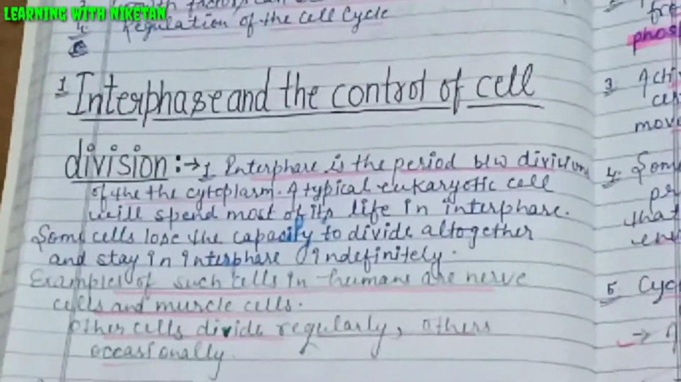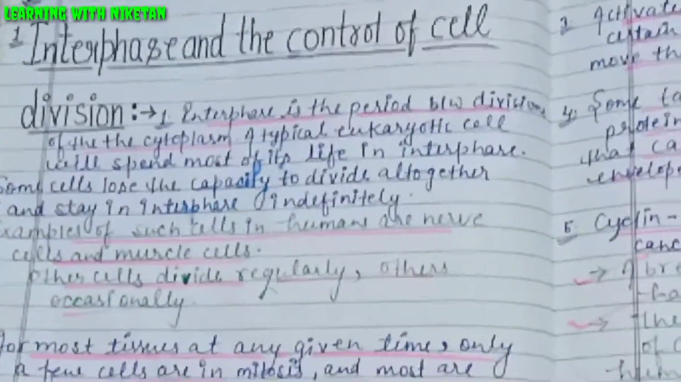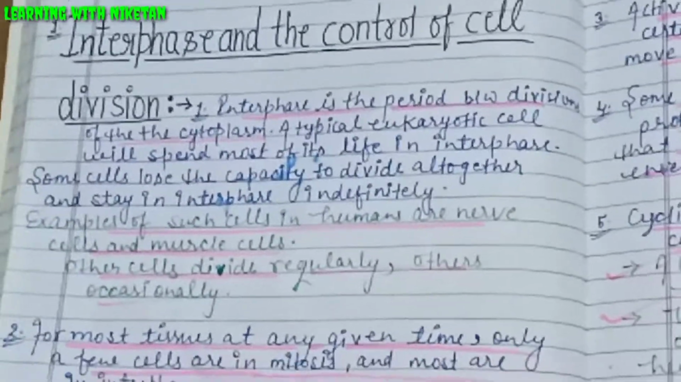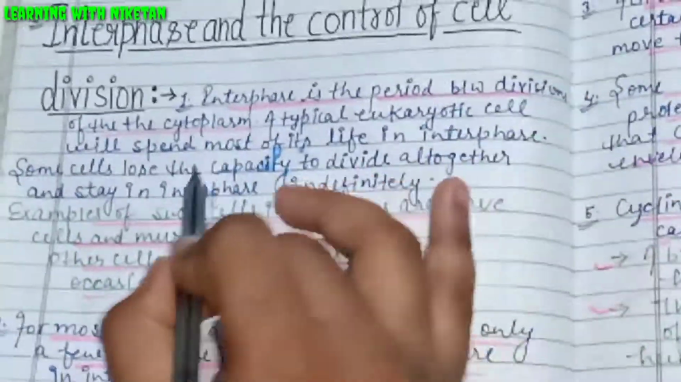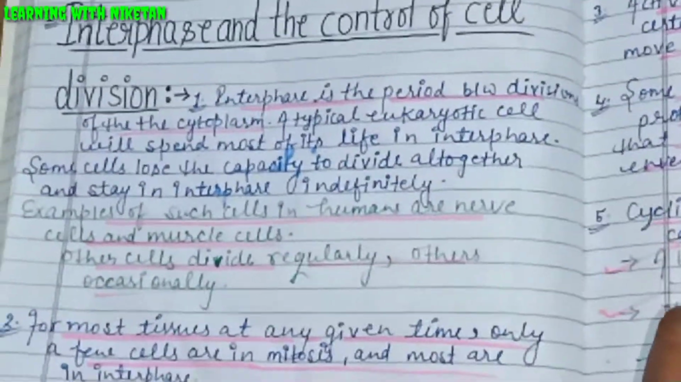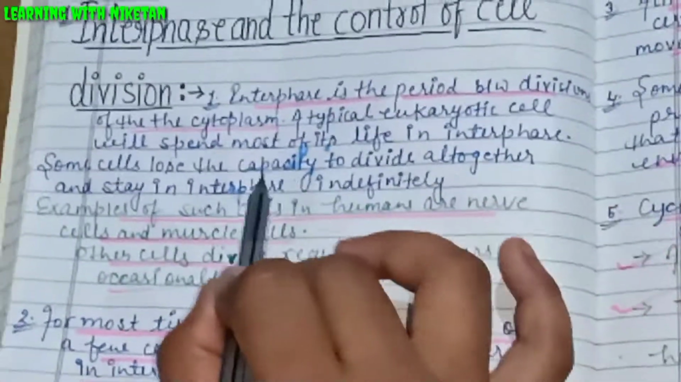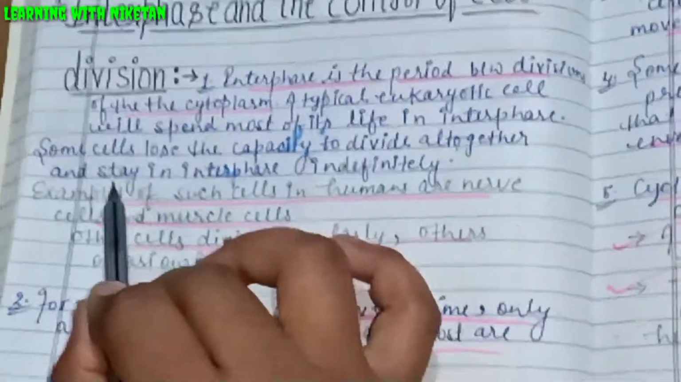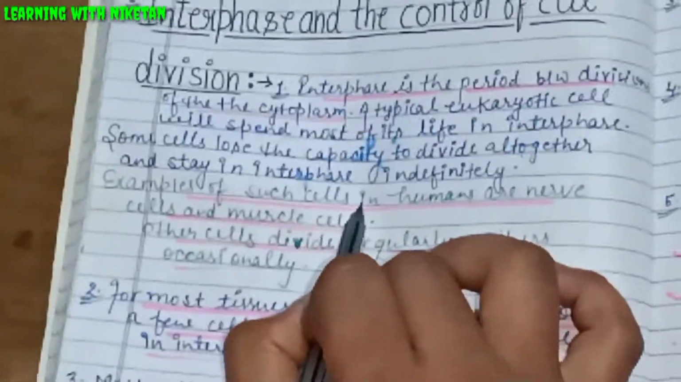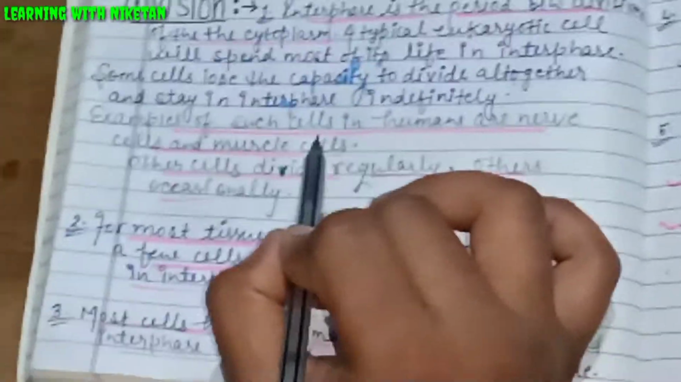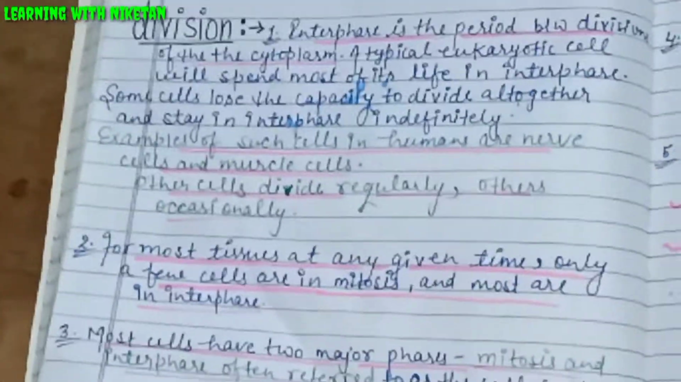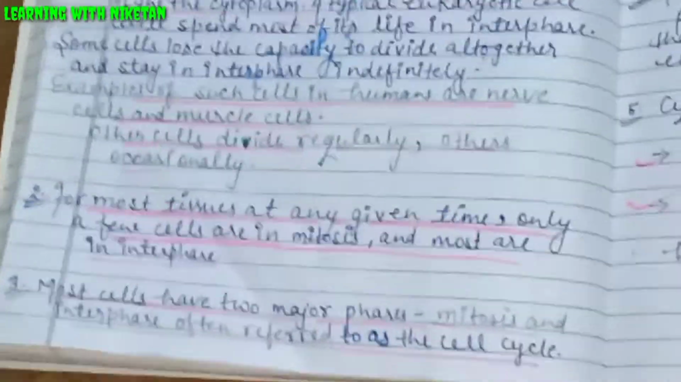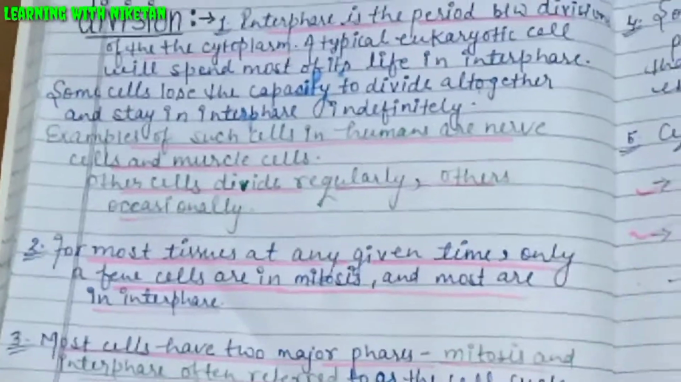Interphase is the period between divisions of the cytoplasm. Typically, eukaryotic cells will spend most of their life in interphase. Some cells lose the capacity to divide altogether and stay in interphase indefinitely. Examples of these in humans are nerve cells and muscle cells. Other cells divide regularly, others occasionally.